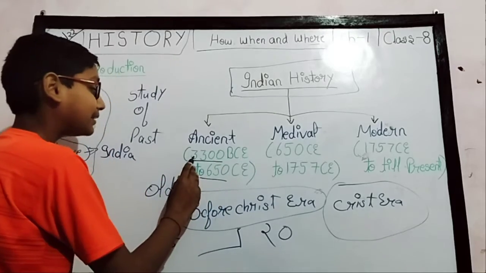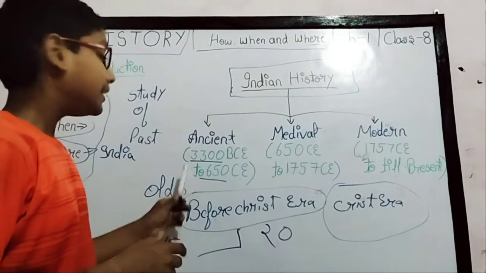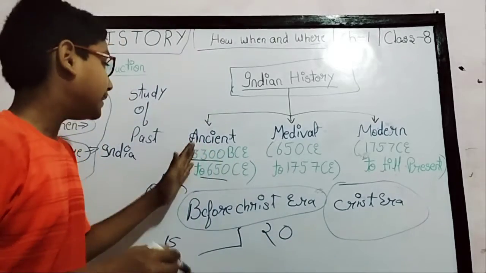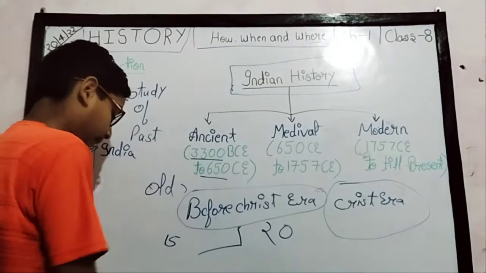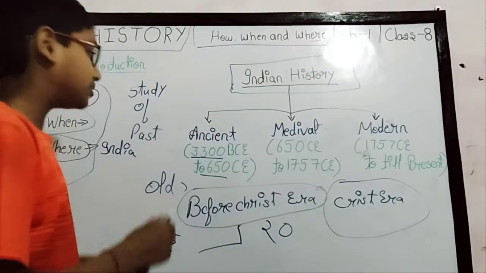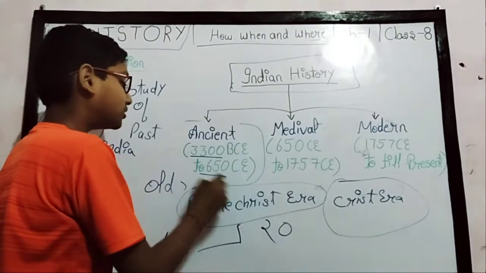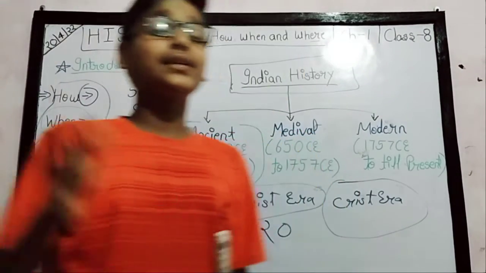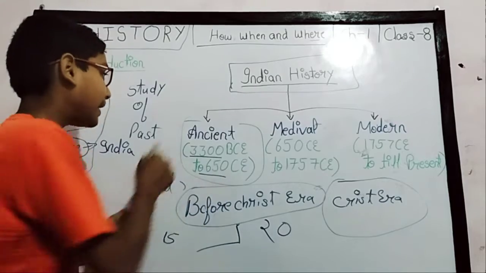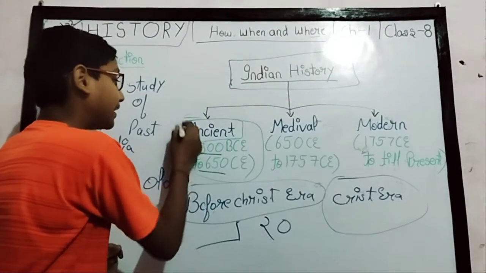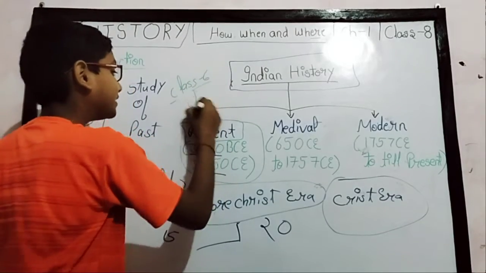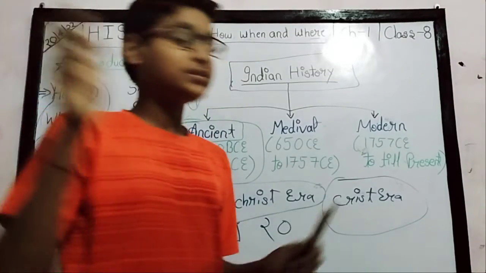The time from 3300 BCE to 650 CE is called the ancient period, in which we studied about the Bronze Age, Stone Age, Chandragupta Maurya, and these kingdoms. We studied ancient history in class 6th. Now let's move to medieval history.